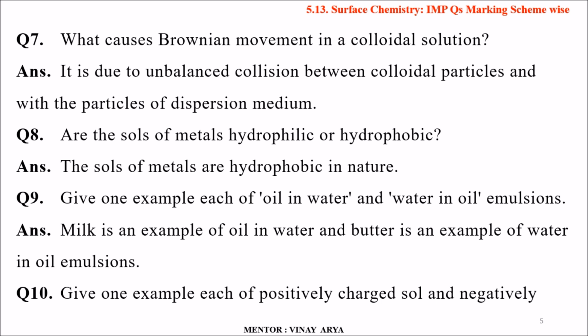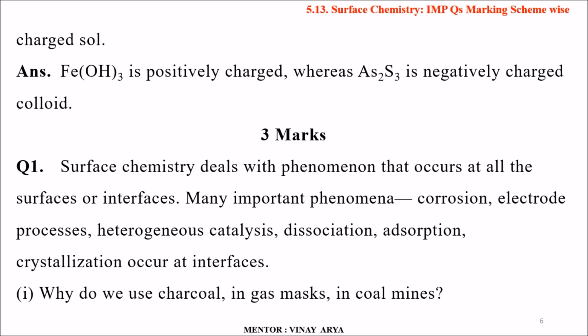hydrophilic. Question number 9. Give one example each of oil in water and water in oil emulsion. Milk is an example of oil in water and butter is an example of water in oil emulsion. Give one example each of positively charged sol and negatively charged sol. Ferric hydroxide is a positively charged sol because it generates Fe plus ions, while As2S3, arsenic sulfide, is a negatively charged sol as it has more sulfide ions.